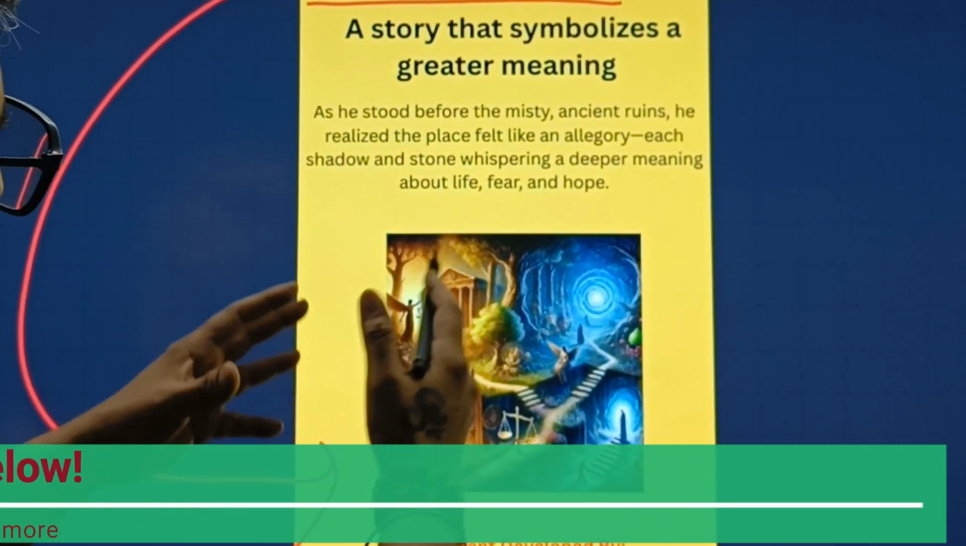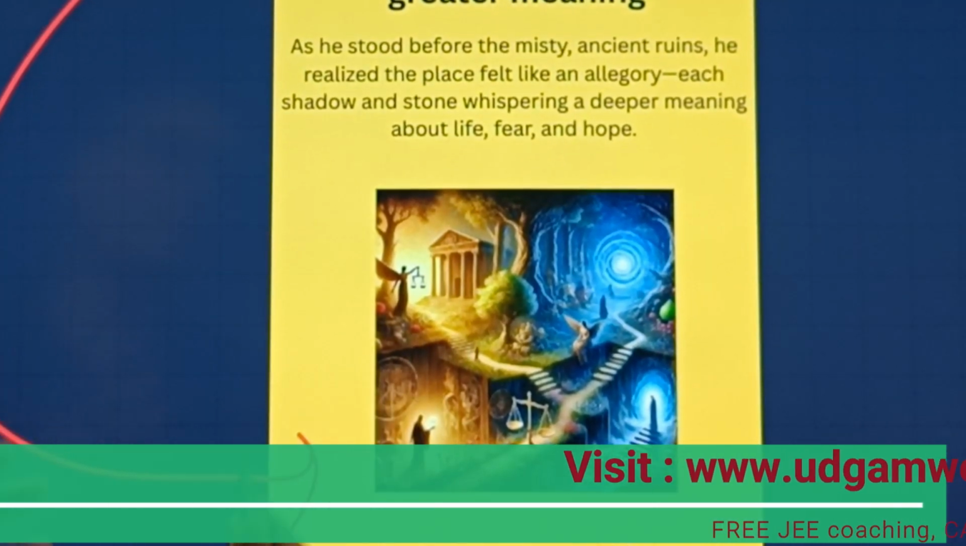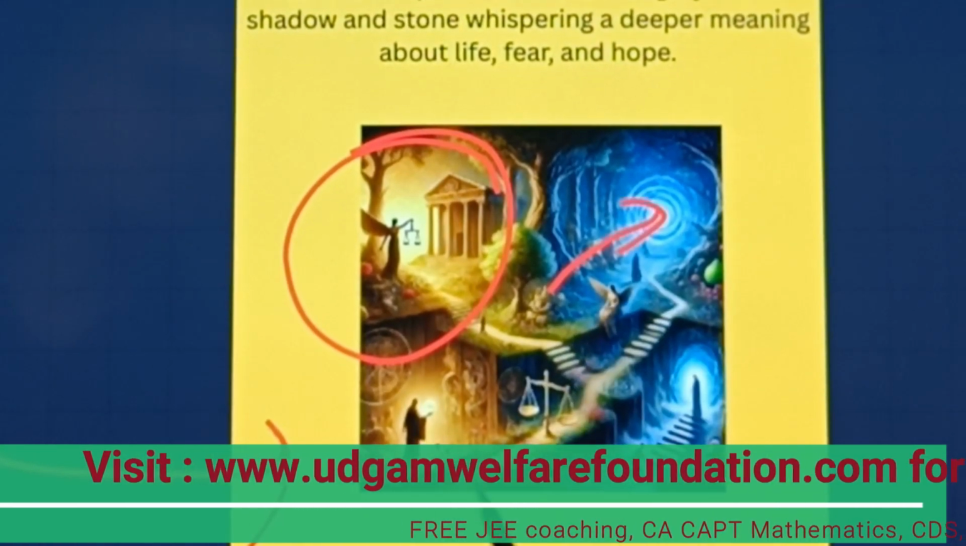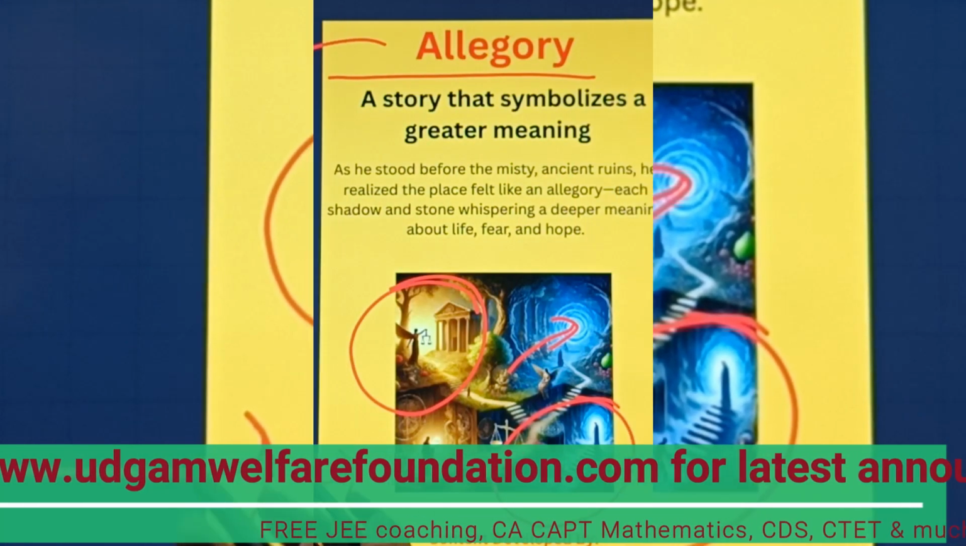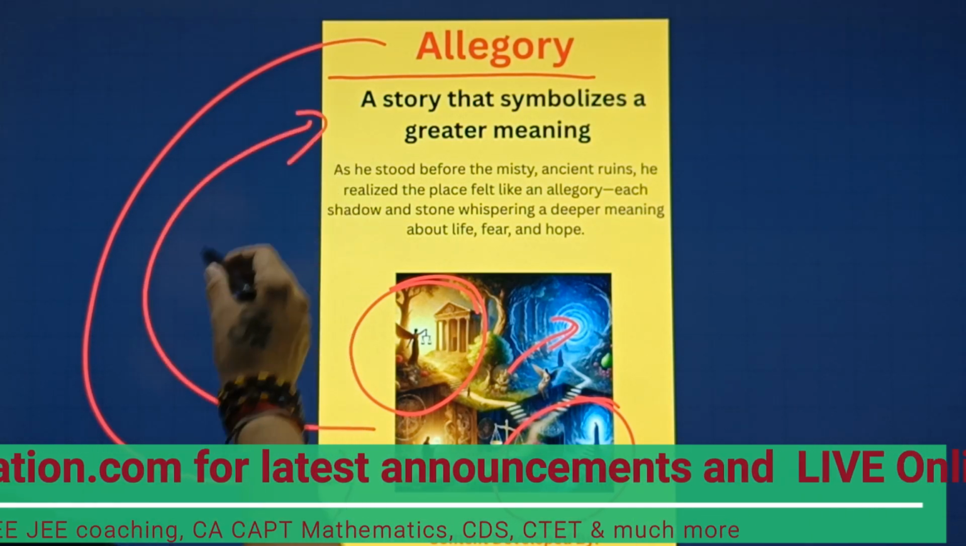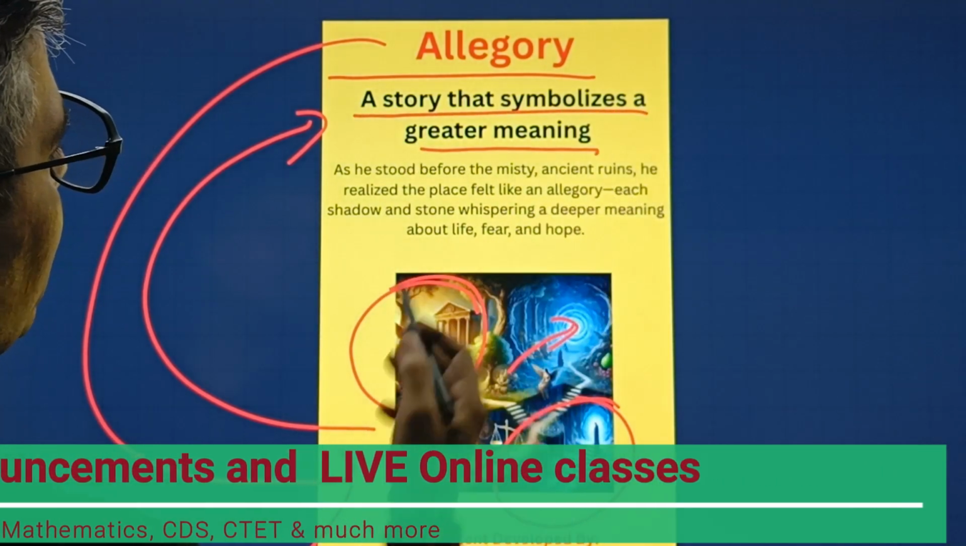This picture shows multiple themes, you can say, shows multiple meanings. Here the meaning is something different. This picture is depicting some other meaning and this picture is showing some different meaning. Now let's understand the meaning of this particular word here. A story that symbolizes a greater meaning.